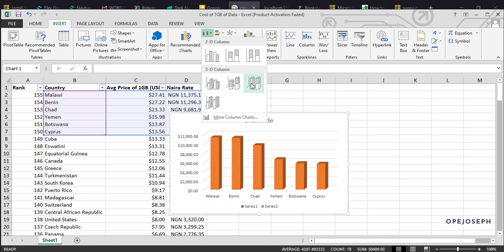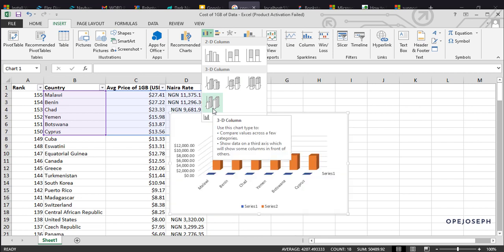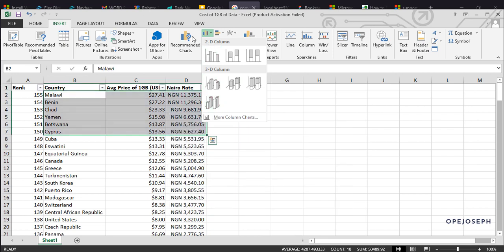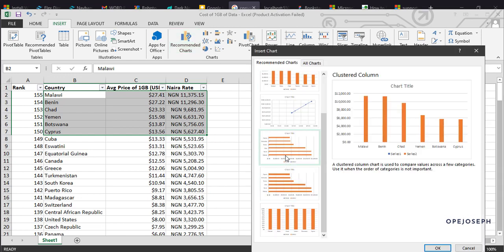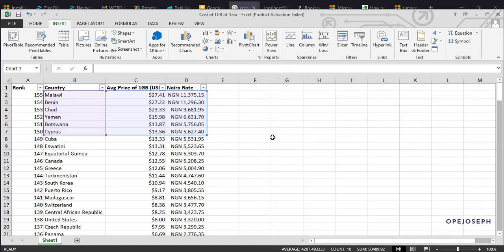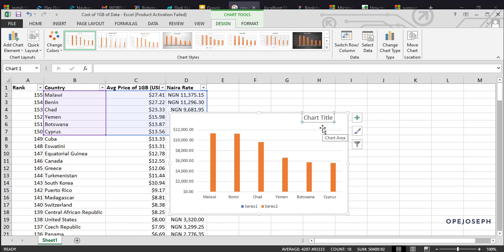But it's always good most times, especially when you are not given any rule, to go by the recommended charts. You can see Malawi, Benin, whatever. It's going to give you the most appropriate charts you can use. So let me go with this clustered column chart. Just click on OK. So you see, a very simple and straightforward chart.